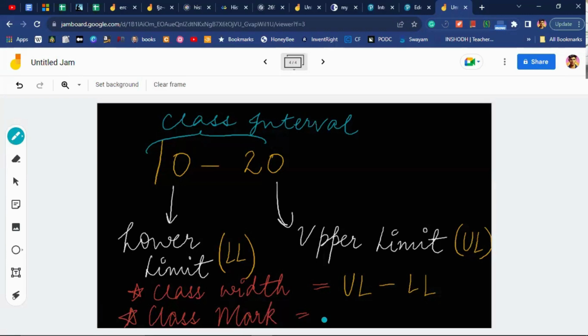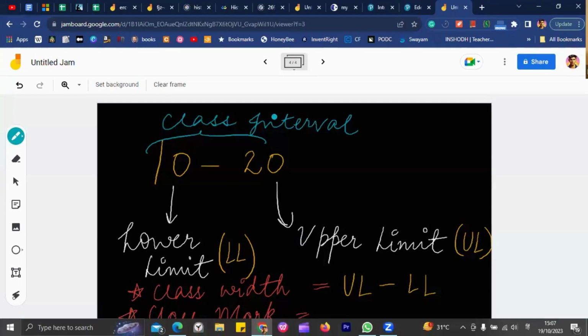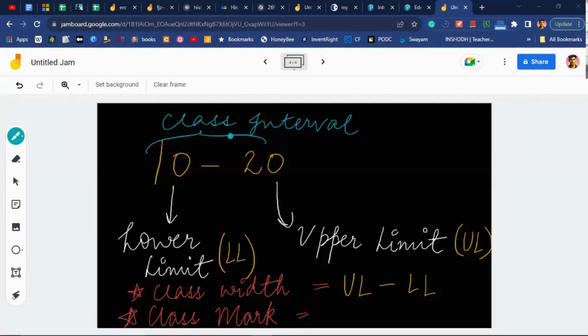Class mark is nothing but upper limit plus lower limit divided by 2, the average of both of them.